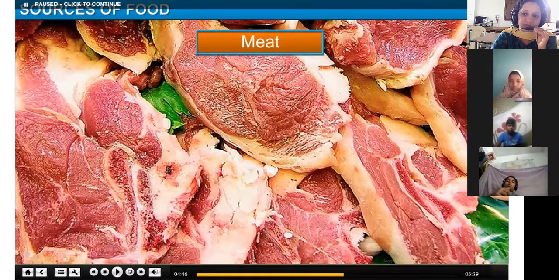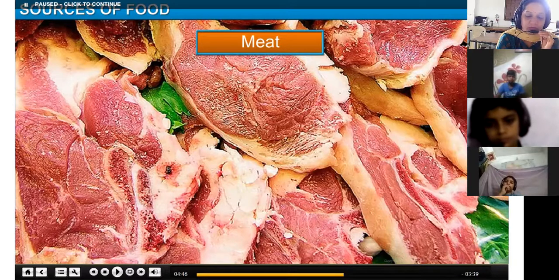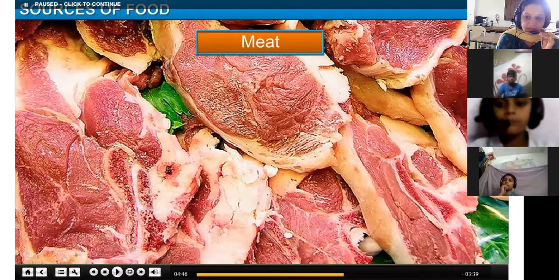Similarly, goats and sheep are also reared and cared for many days in order to get meat from them. You might have seen cows and buffaloes. They are also taken care of in the farm. Why are they taken care of? To get milk from them. So even animals form a very good source of food. There are many non-vegetarians, so they need food for their survival. They are used to it. So how will we get that? By rearing and caring for animals.